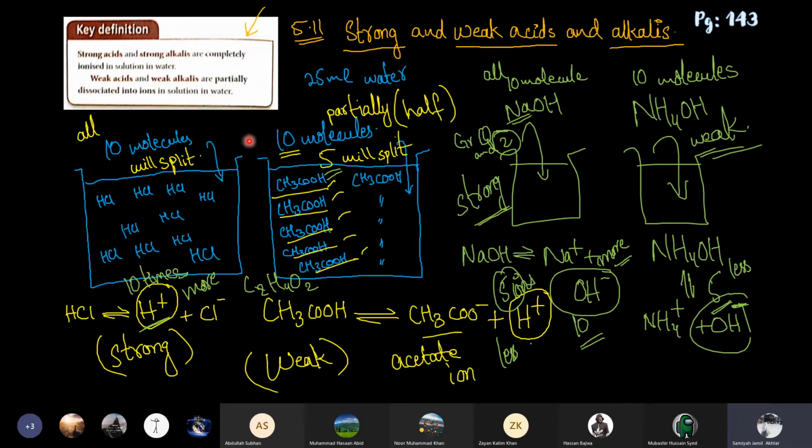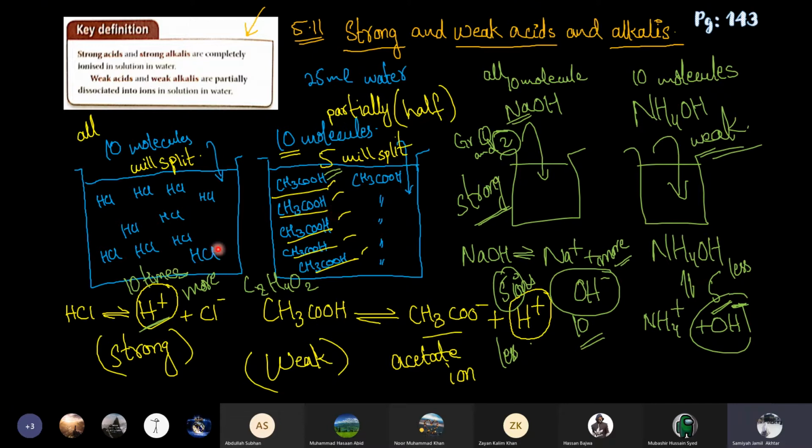In one container I put some molecules of HCl, and in the other container I added some molecules of ethanoic acid, or acetic acid. So 10 molecules, for example: 10 molecules of HCl in one container and 10 molecules of CH3COOH, ethanoic acid, in the other. Equal quantity, but different acids.